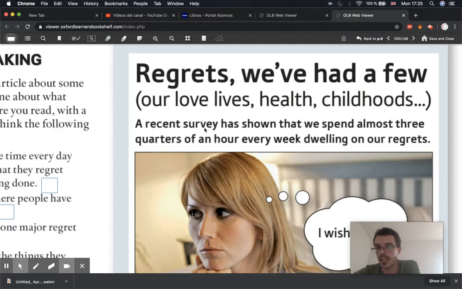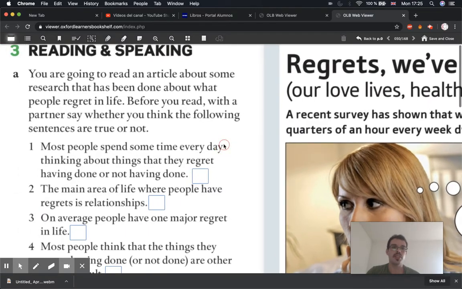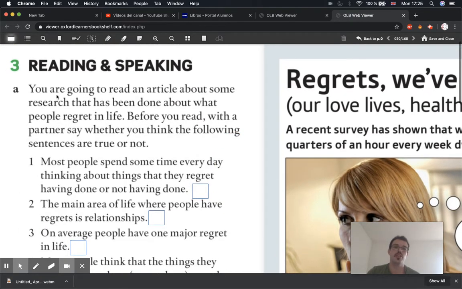A survey is like an encuesta. Has shown that we spend almost 3/4 of an hour every week dwelling on our regrets. Dwelling is like thinking about something in a negative sense. So it's thinking about things you've done in the past and you're like, oh, why did I do this? Before we continue, let's see what we have to do. We're going to read an article about some research that has been done about what people regret in life.